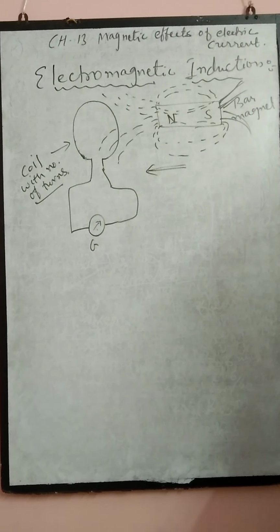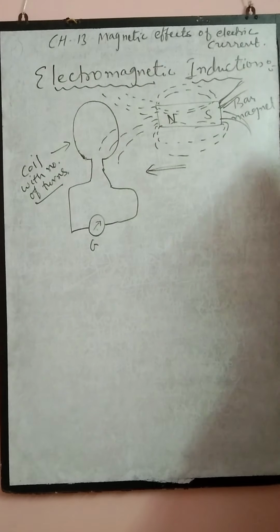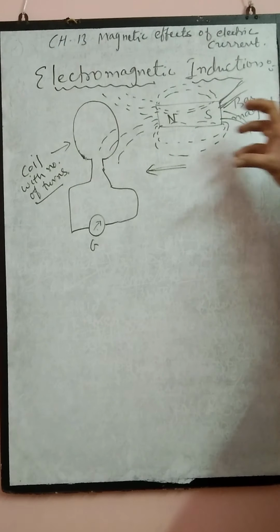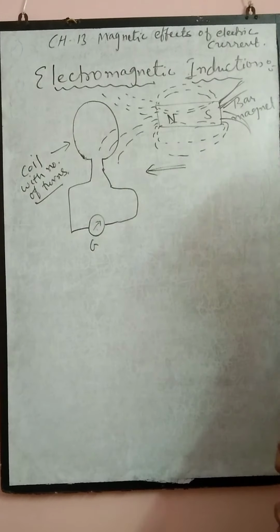Now, a few points from his experiment we want to point out. If the bar magnet is moving faster, if the speed of the bar magnet towards the coil increases, the galvanometer shows more deflection. That means more current is induced.